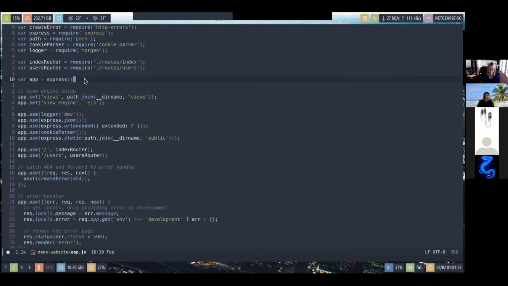Then you call the express function that you got earlier by requiring the module, and use it to create an app instance. This app is basically your server, and each call to its methods is basically a configuration for your current server.